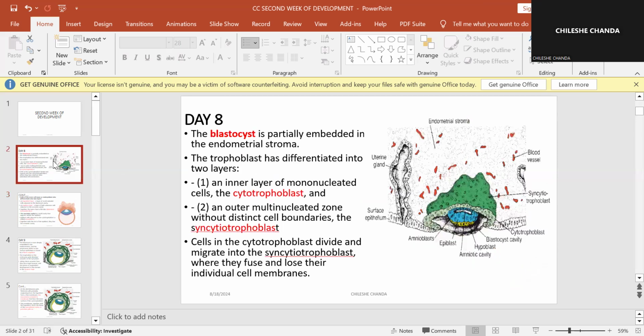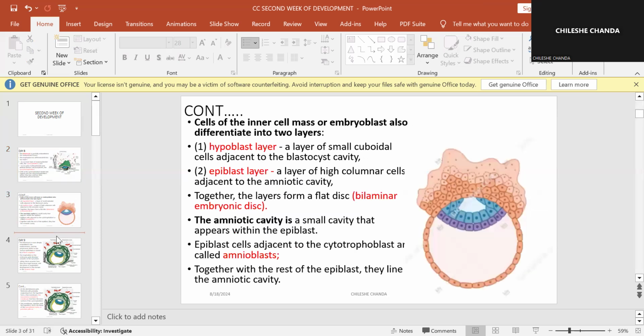So we are saying that the trophoblast by day 8 has differentiated into the cytotrophoblast and the syncytial trophoblast. What is going to happen is the trophoblast that is around this blastocyst will start differentiating. There will be more cells that will start going deeper into the endometrial stroma.